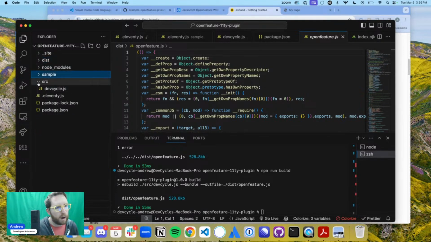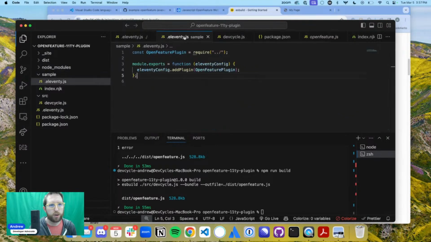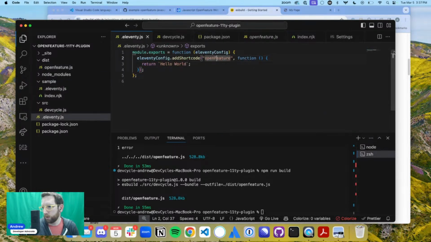Okay, so now we actually want to say within our plugin that our OpenFeature shortcode is going to basically just be a script that allows us to add it to the bottom.